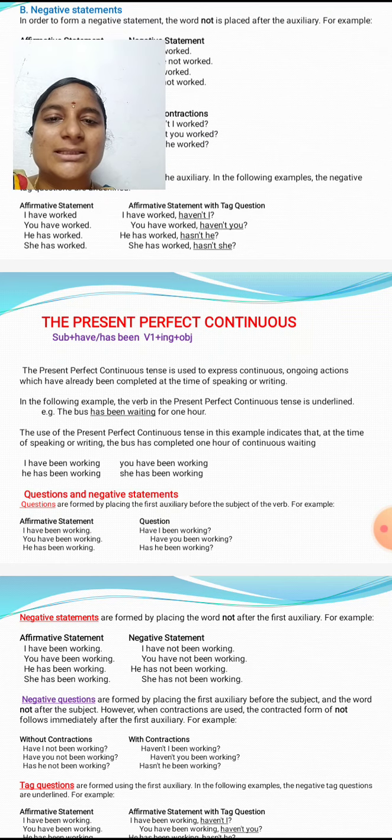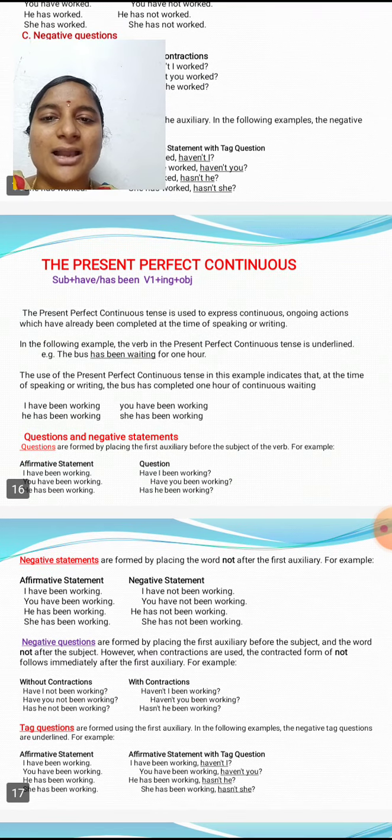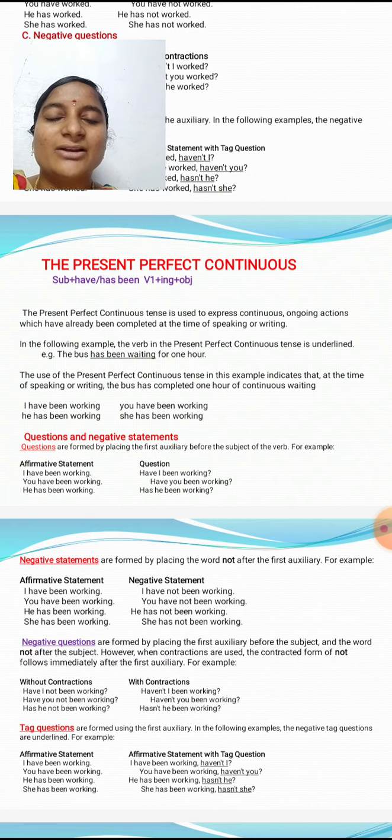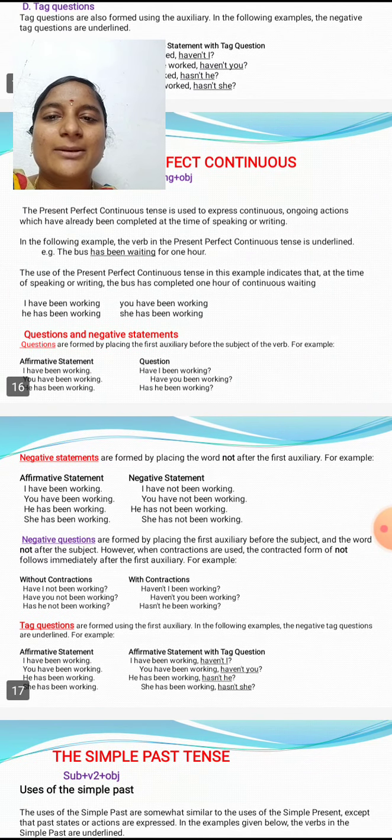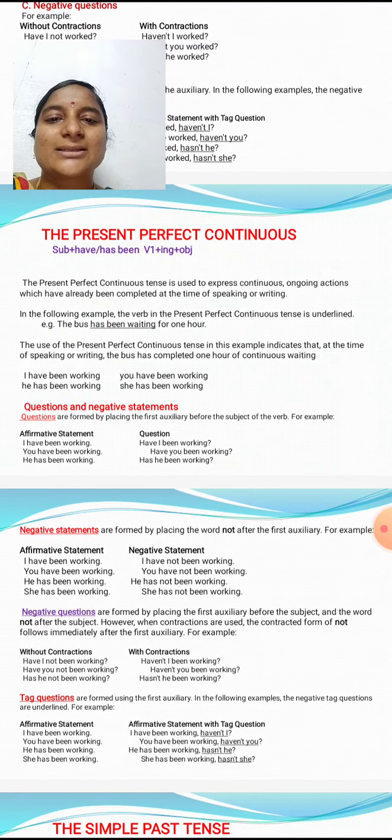The present perfect continuous tense has the following structure: subject plus have or has plus been plus V1 plus ing plus object. These structures are very important. For example: the bus has been waiting for 1 hour. Here the bus is the subject, has been plus wait is the V1 plus ing, waiting, and the object is 1 hour. So: the bus has been waiting for 1 hour.